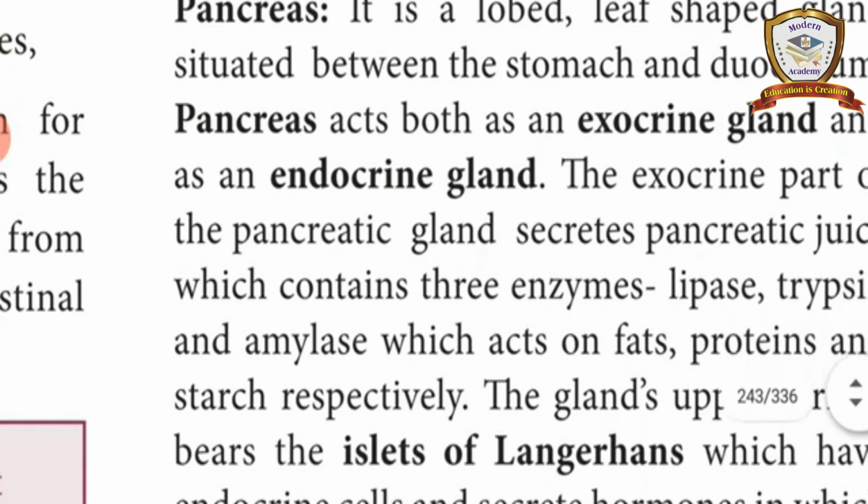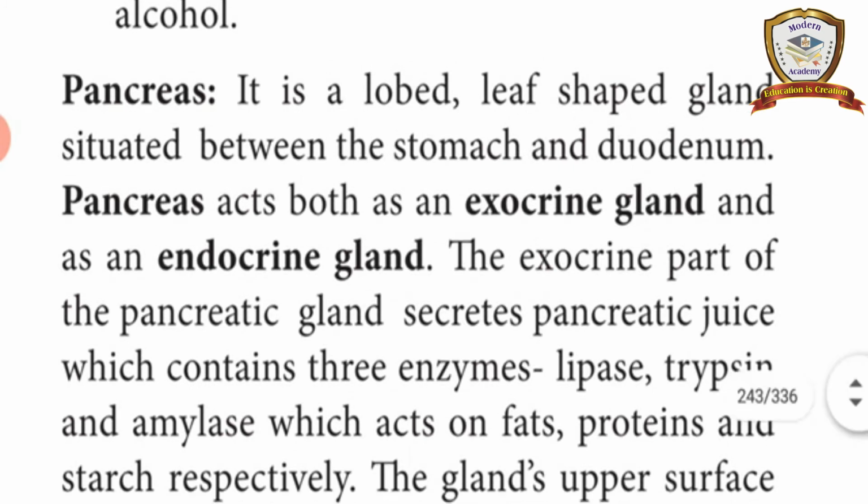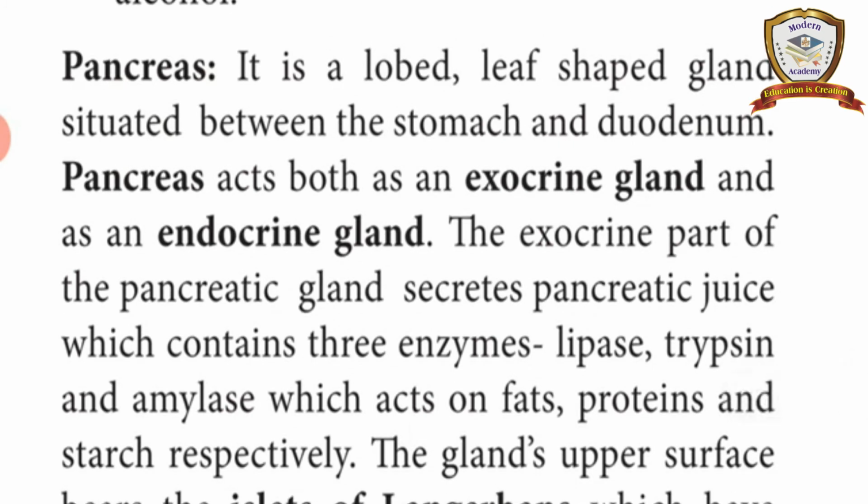Next one is the pancreas. The pancreas is also a digestive gland and it plays a dual role. It acts as an exocrine gland as well as an endocrine gland.